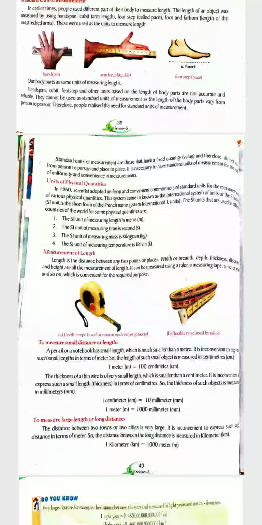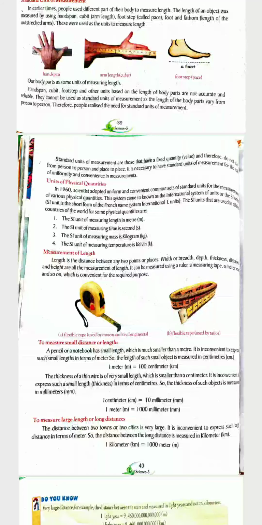Units of physical quantities. In 1960, scientists adopted uniform and convenient common sets of standard units for the measurement of various physical quantities. This system came to be known as the International System of Units, or the SI units. SI is the short form of the French name Système International d'Unités.